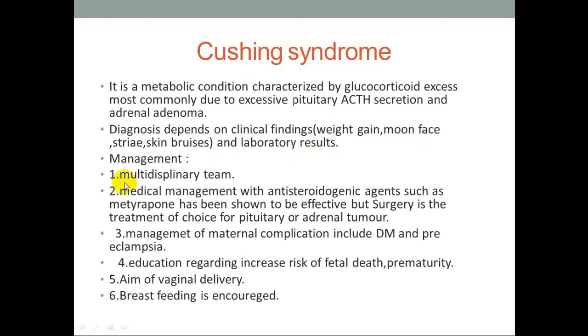Management also needs a multidisciplinary team. Medical management with anti-steroidogenic agents such as metyrapone has been shown to be effective, but surgery is the treatment of choice for pituitary or adrenal tumors. Management of maternal complications includes diabetes mellitus and preeclampsia, education regarding increased risk of fetal death and prematurity, and also vaginal delivery. Breastfeeding is encouraged. Thank you very much.